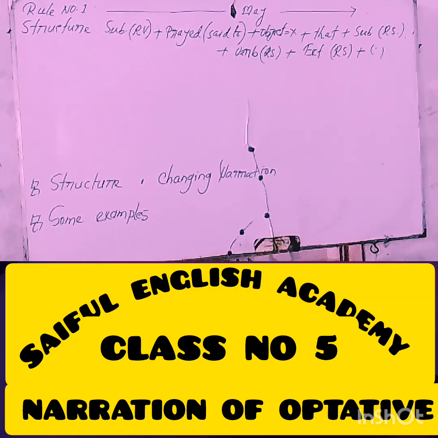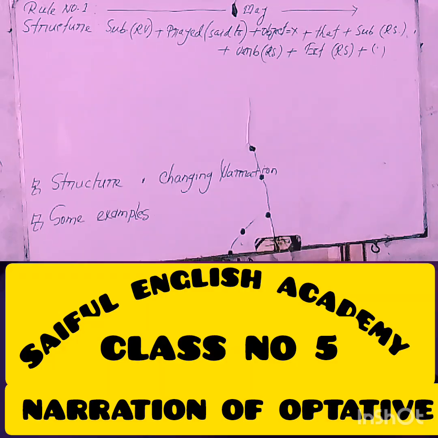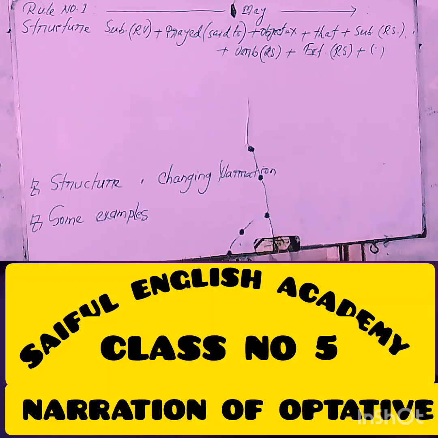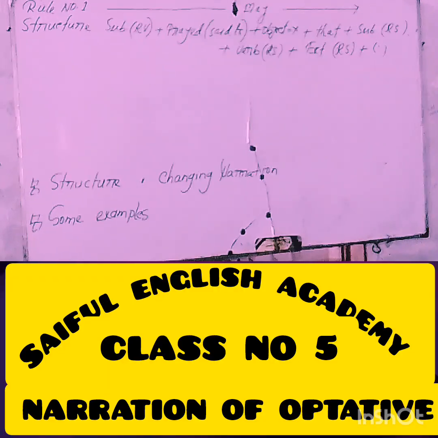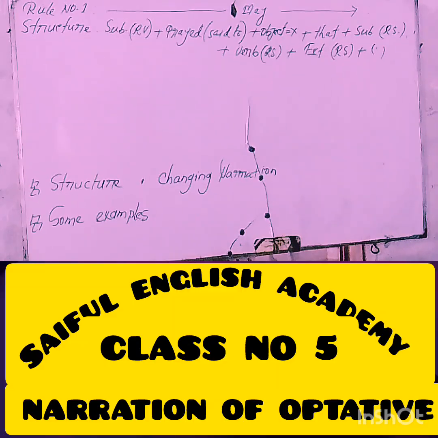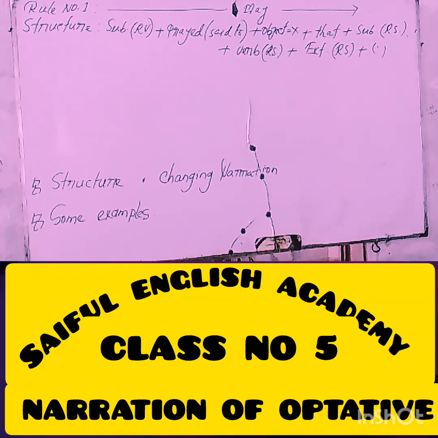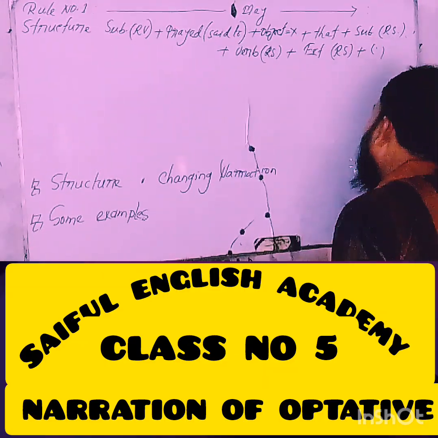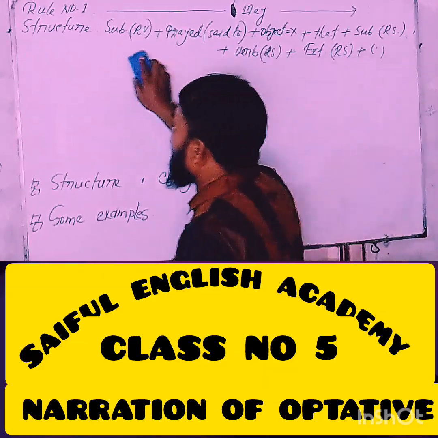Number four, the conjunction that is used, deleting the comma and inverted comma. Number five, the subject of the reported speech, then the verb of the reported speech, then the extension of the reported speech will be written according to the basic rules of narration, and finally end with a full stop. Have you understood clearly, my dear learners?